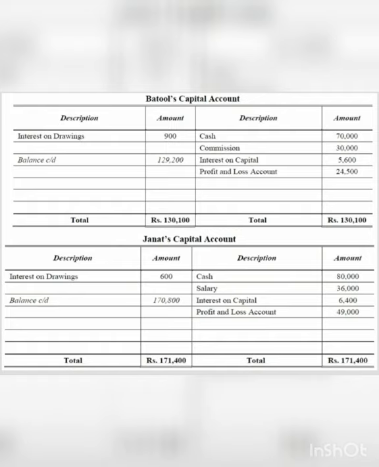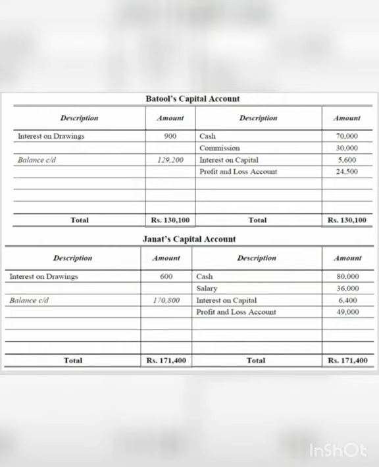Now there are some books in which you also write the drawings amount in the debit side, that is, to drawings, whatever amount of drawings you have made. You can include that also. Batul has made how much drawing, to drawings account, and Jannat has made how much drawing, to drawings account. We can include that as well. What will change is the balance carried down, and nothing else would be changed. Everything will remain the same. In some books I have seen this, so you can do this also, and include the drawings account, the amount of drawings which each partner has made.